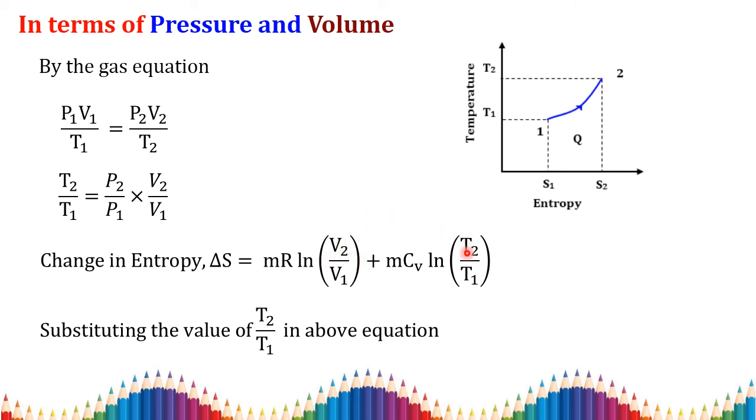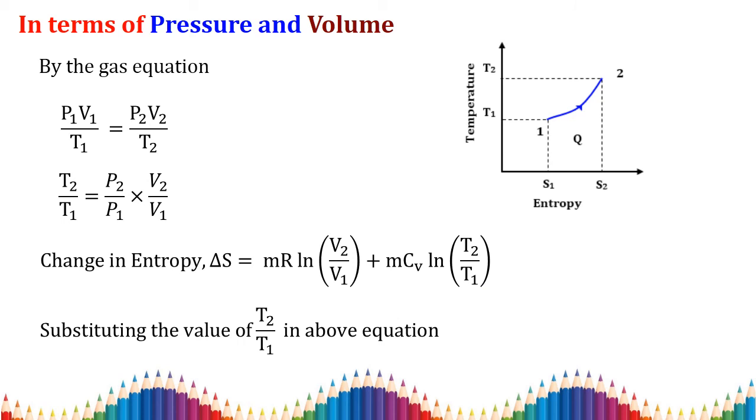So in this equation you just replace this temperature in terms of pressure and volume, because we need the entropy in terms of pressure and volume. So you remove the temperature and place this pressure and volume equation in this equation. Then your equation becomes delta S equal to mR ln V2 by V1 plus mCV into ln of P2 by P1 into V2 by V1. Just substituting this T2 by T1 value in terms of pressure and volume.